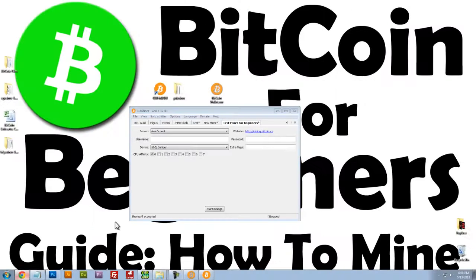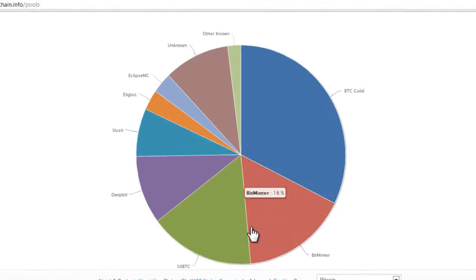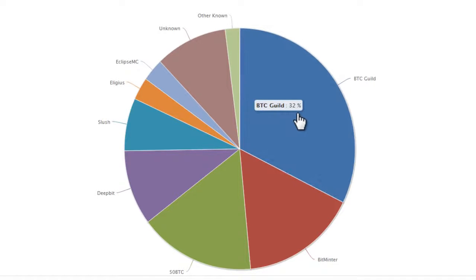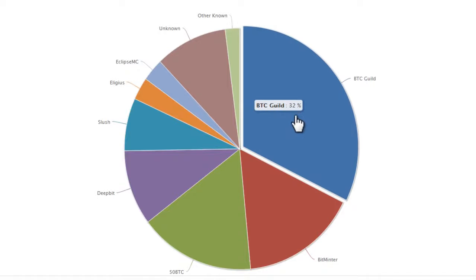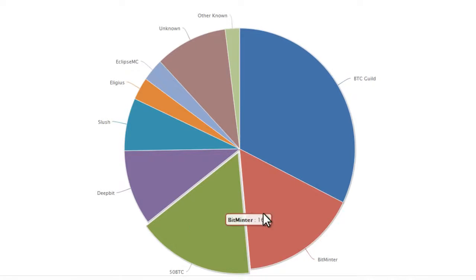Now, there are a number of different pools out there. This is a really good chart of the pools that are currently available. BTC Guild is the largest pool, followed by, I believe, Bitminter and 50BTC, which looks like they're equal at 16%.